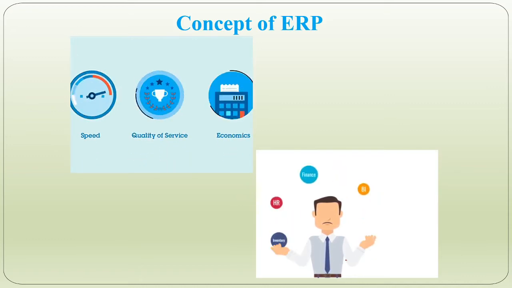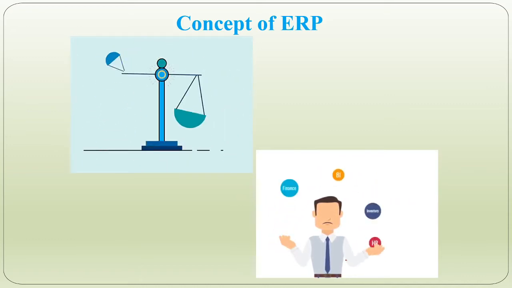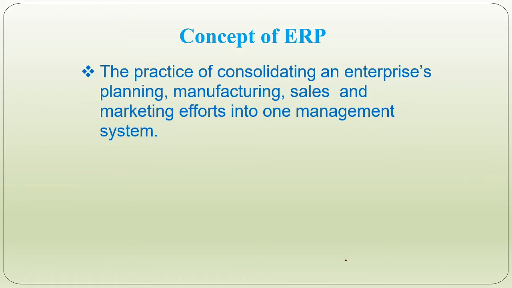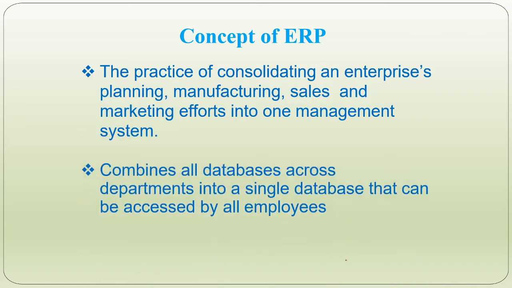Let's understand this concept more clearly. ERP is nothing but a consolidation of planning, manufacturing, sales and marketing efforts into one management system. It is one management system which is organizing all these activities under one roof. And that roof is what? It is nothing but one software. That software is managing all these activities: planning, manufacturing, sales, marketing, inventory management, billing, etc. Which also combines all the databases across the departments into a single database.